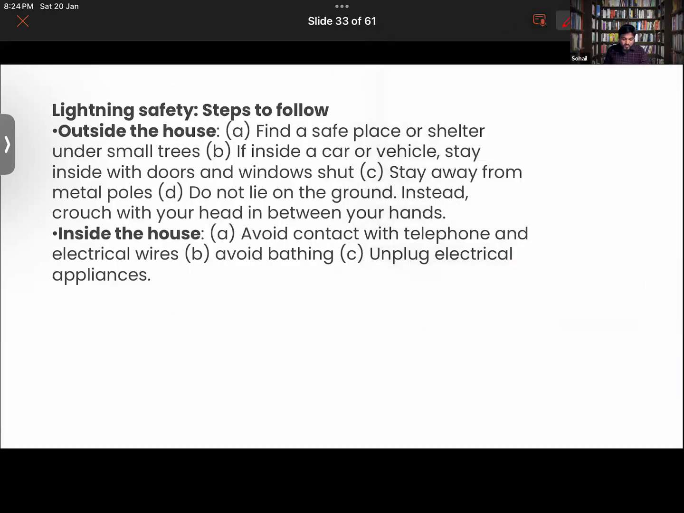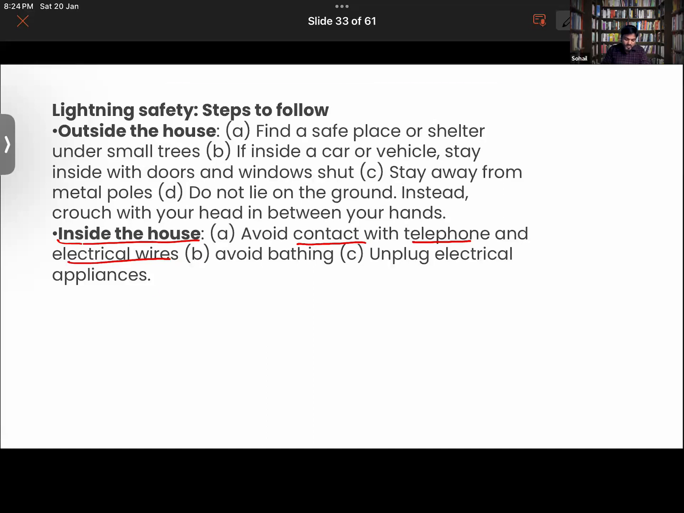What if you were indoors, inside the house? Avoid taking a bath when there is lightning, or if you are sure that your house might get struck, because the pipelines might be carrying the charges. Also avoid contact with telephone and electrical wires. I'm talking about those earlier wired telephones. If someone still uses that, avoid using it.